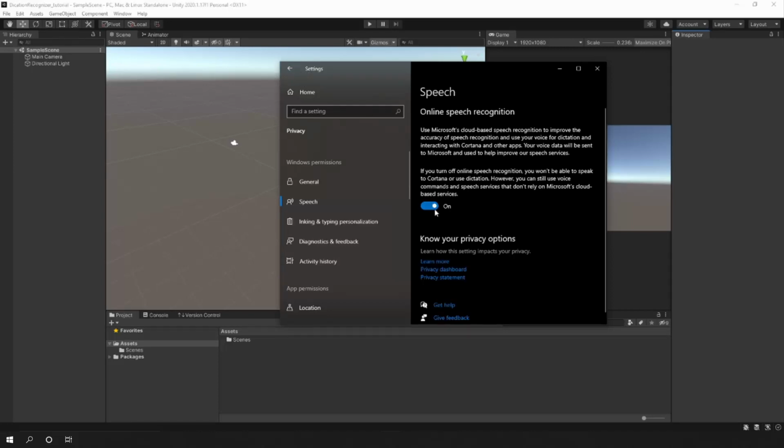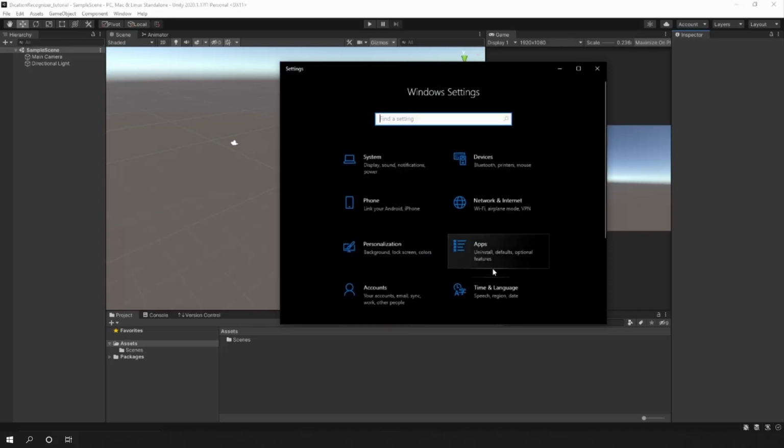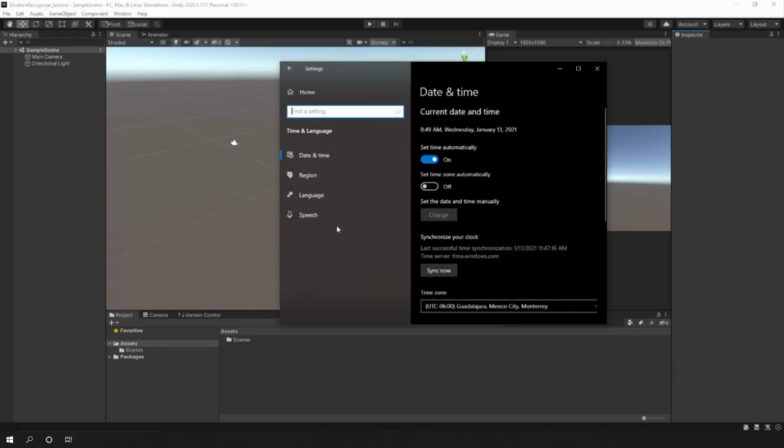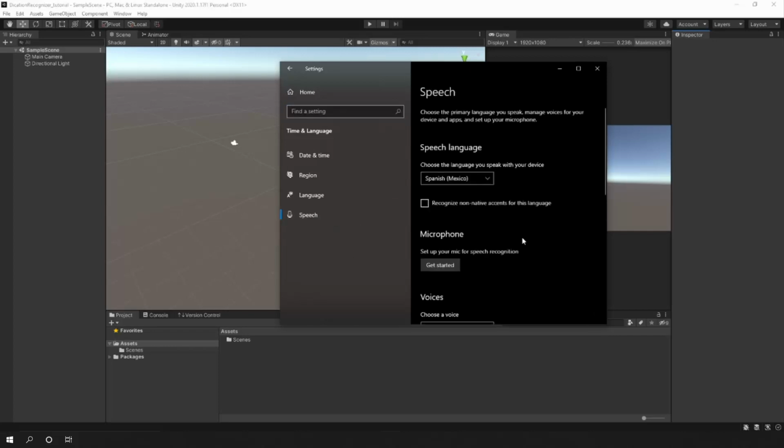Now, I want to show you something else that's important. If you go back into settings and find time and language, click it. Then we will go again into speech. And as you can see, my default speech language is Spanish from Mexico. But if I click it, I can see that I also have English of the United States.